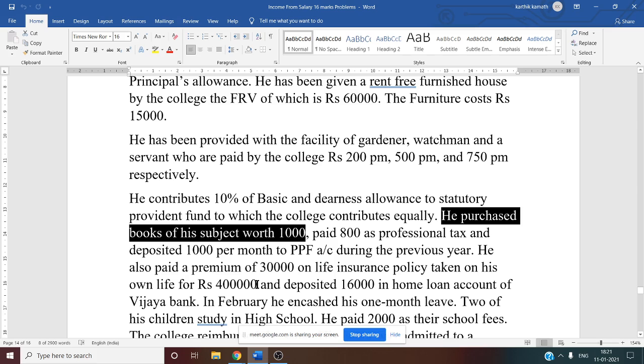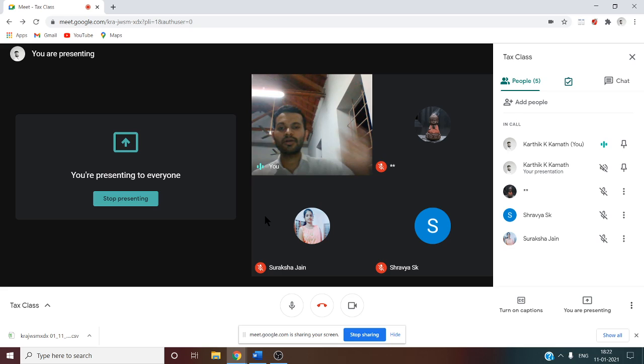The Public Provident Fund contribution made by the SSE comes under deduction under 80C. Any contribution made to PPF, RPF or SPF by the employee is eligible for deduction. So you can show this amount in 80C, for 1 year.